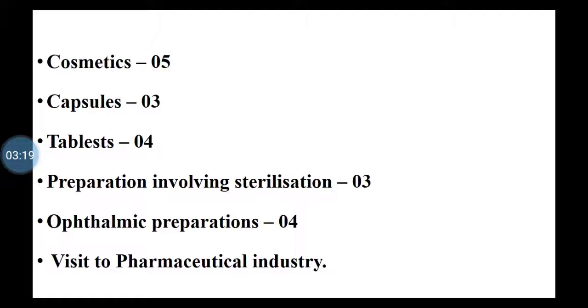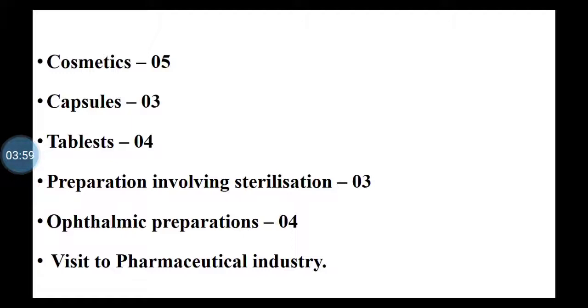Then, the capsule, in that three preparations are there. Then, tablets, four preparations. Then, preparation involving sterilization. So regarding sterilization also in theory you will study in detail that there are so many preparations where it is very important to sterilize them, isn't it? So sterilization means destroying or killing all harmful microorganisms. Then ophthalmic preparations, that is related to eyes, eye preparations, four are there. And last number 47 is visit to pharmaceutical industry.